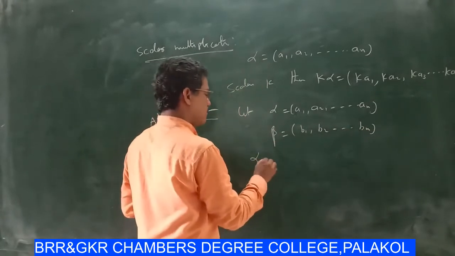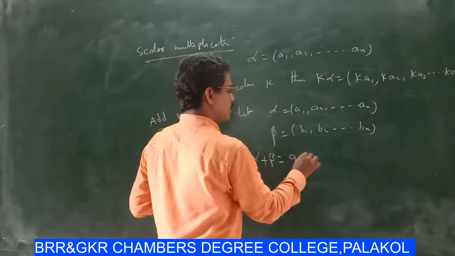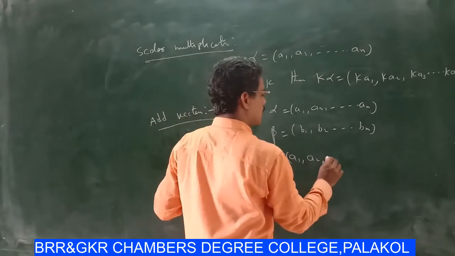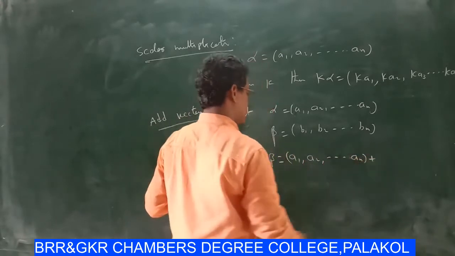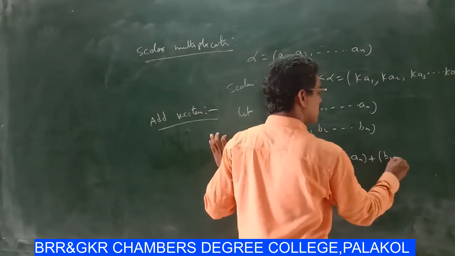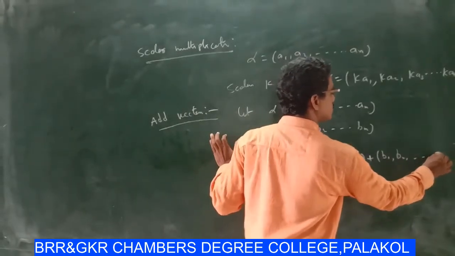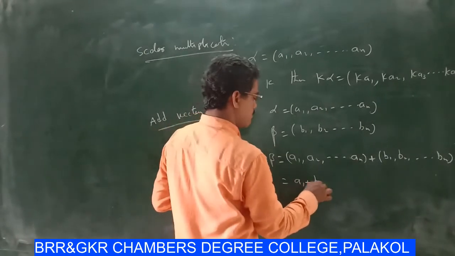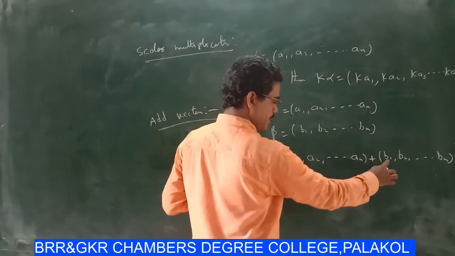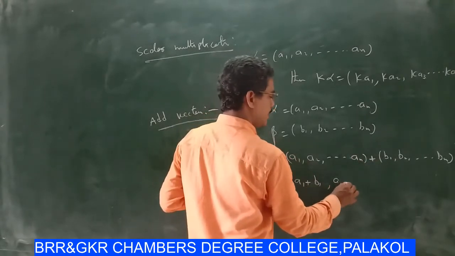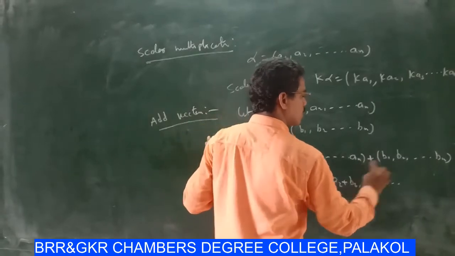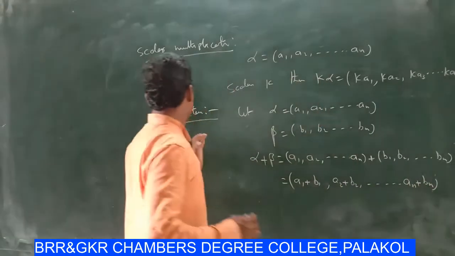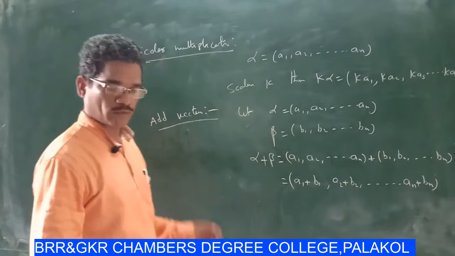Now alpha plus beta equal to a1 plus b1, second element a2 plus b2, and so on, nth element an plus bn. This is called addition of two vectors. Okay.